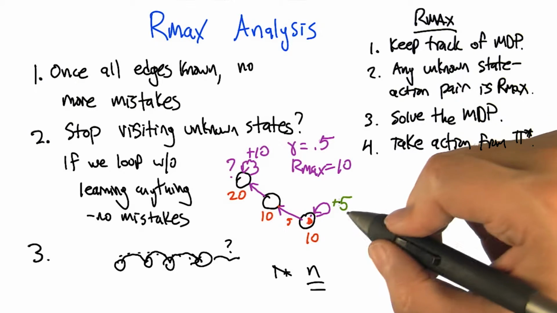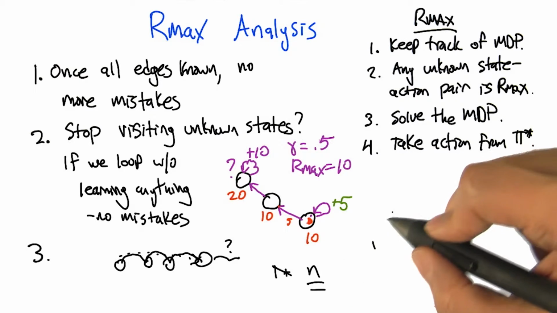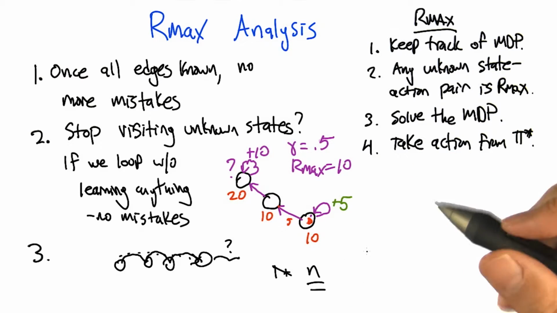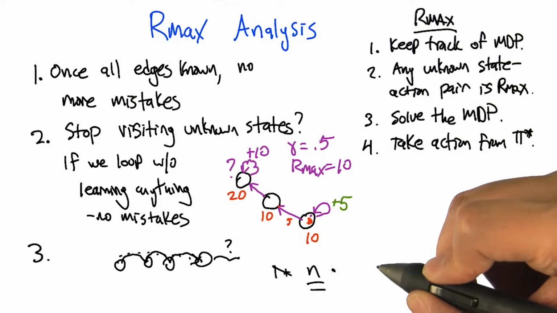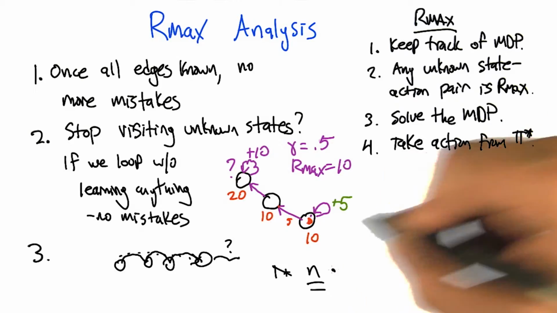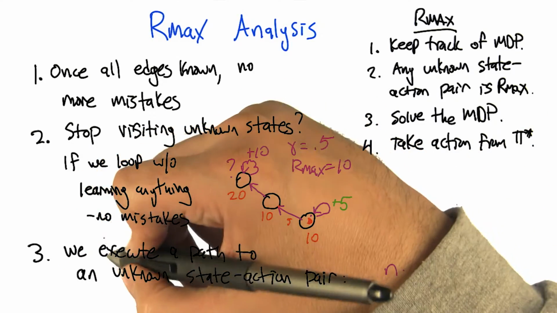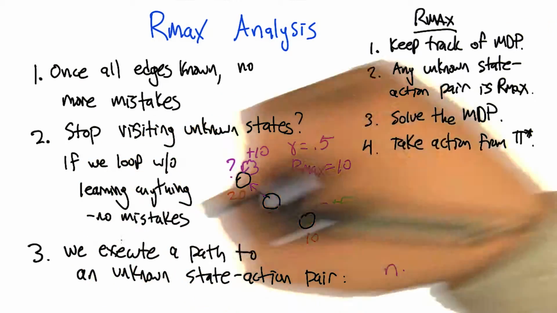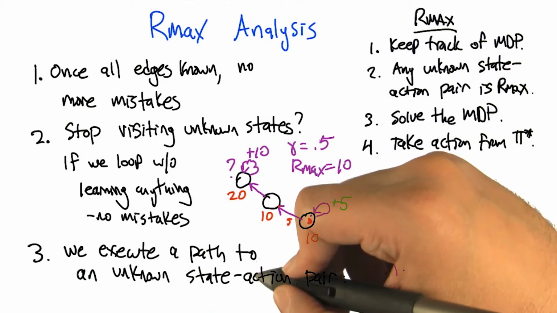How many times can that happen? How many times can it be that there's a policy that brings us to a state action pair that we haven't been to before? Yeah. So each time this step 3, maybe I should write it in English. What our R-Max algorithm tells us to do is to execute a path that actually brings us to an unknown state action pair.